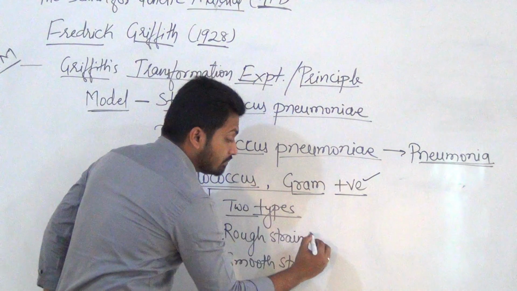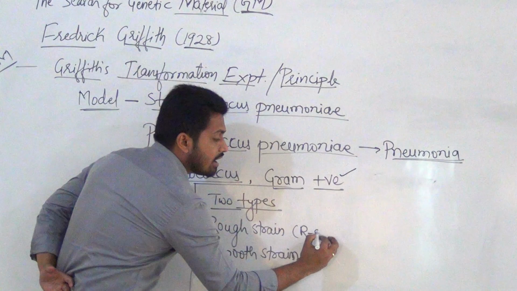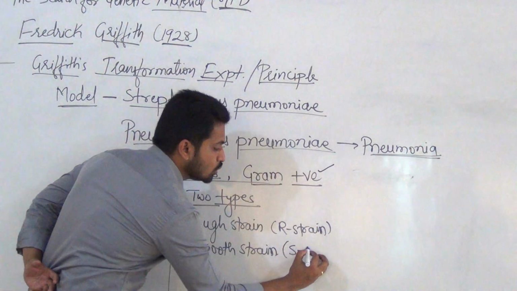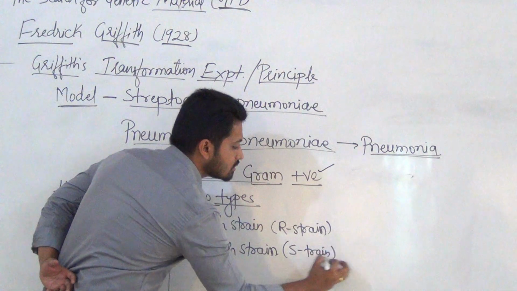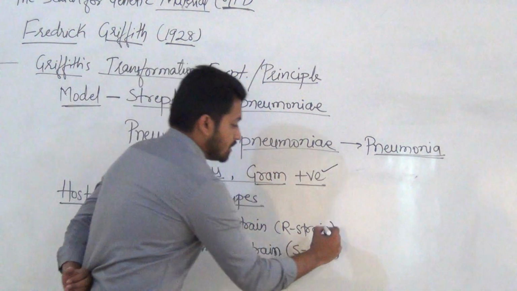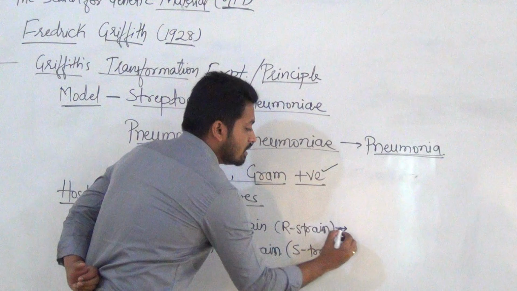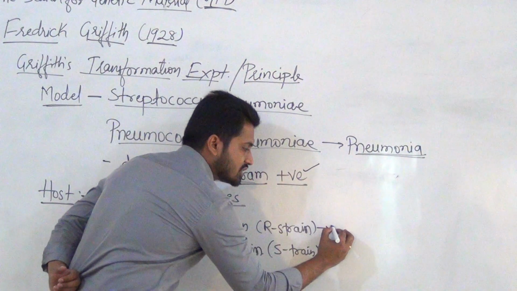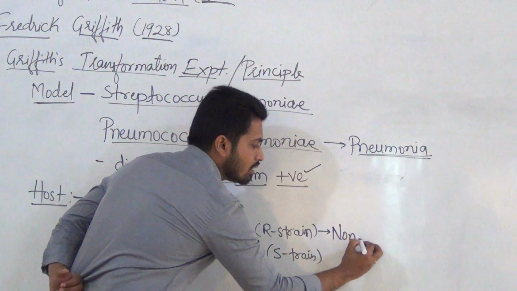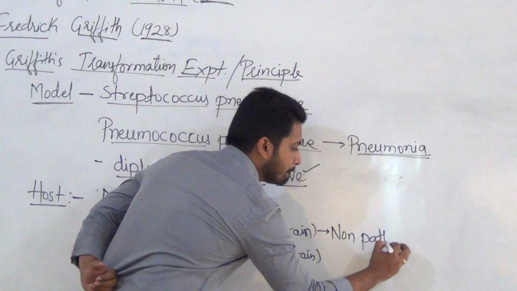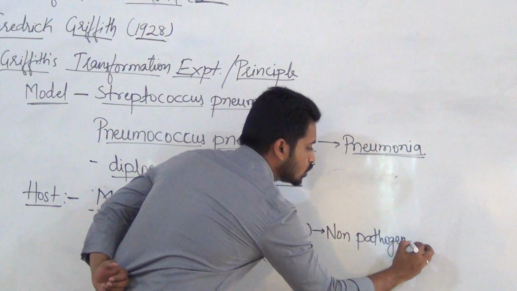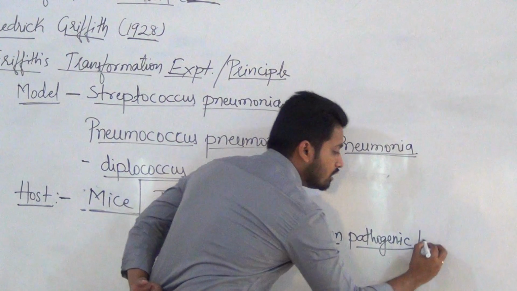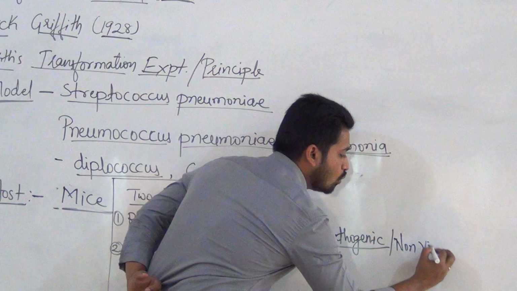First listen, rough you can write as R strain, and this is the smooth strain. Remember, this R strain will not cause pneumonia disease, and hence it is considered as non-pathogenic or non-virulent.